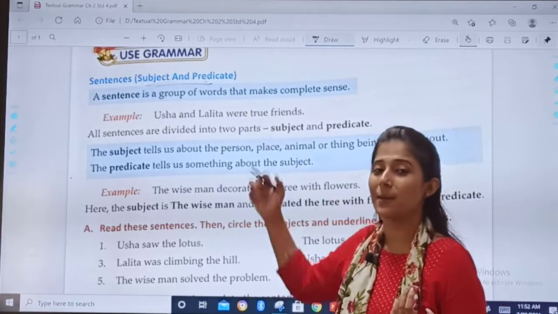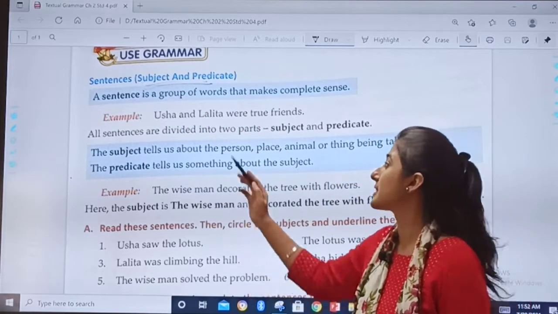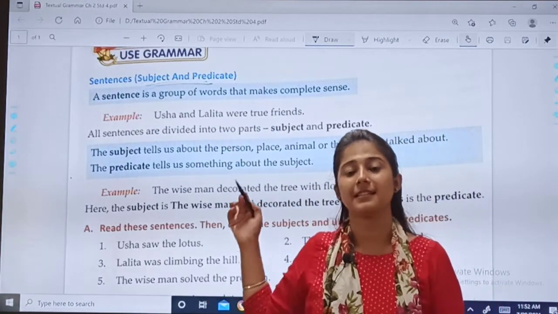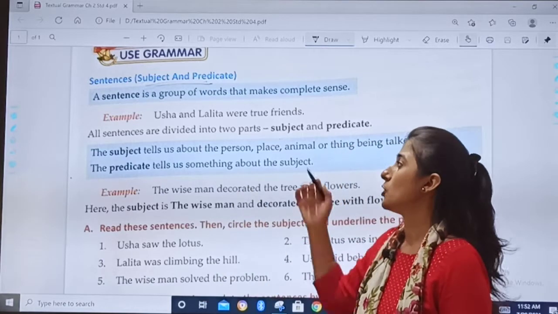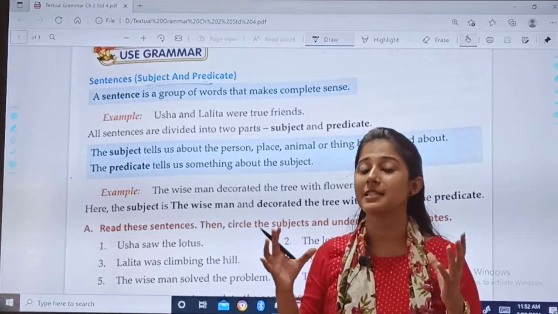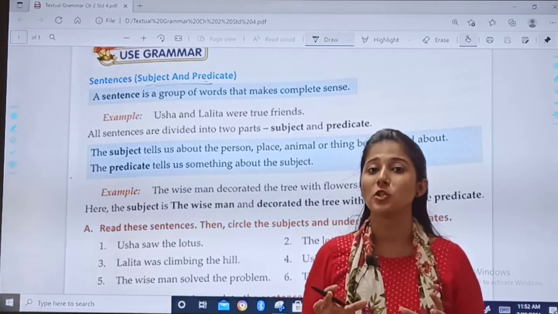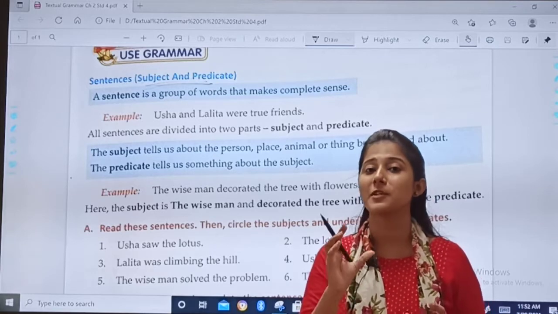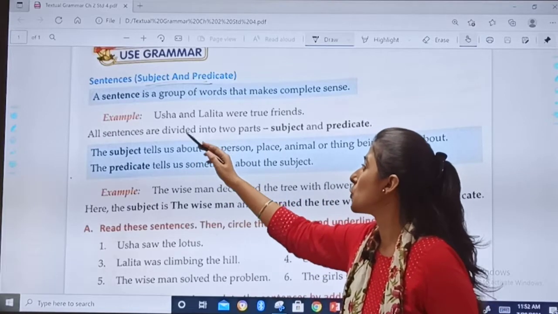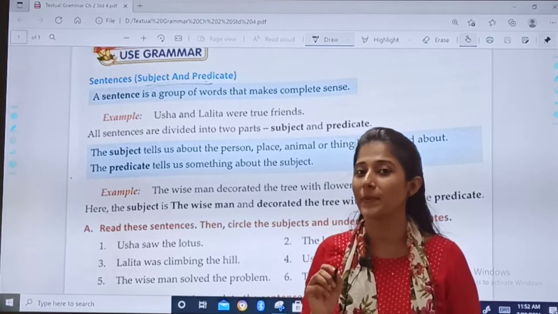Can you see? Use grammar, that we will do today. Sentences, subject and predicate. A sentence is a group of words that makes complete sense. This is just your revision, right? You all know what is a sentence. You all have already studied in grammar. A sentence is something that makes complete sense using a group of words. That means using different words when we form a sentence. Example, Usha and Lalita were true friends. This is a sentence making a complete sense.